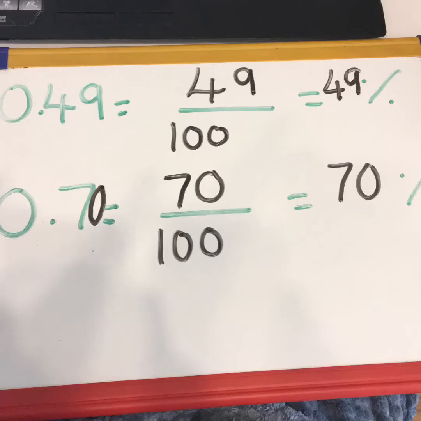Answer time. Hopefully your page looks a little bit like mine. So 0.49 is the same as 49 hundredths. 49 out of 100 equals 49%. Right, for the next one is 0.7. So 0.7 is the same as 7 tenths. Turn that into hundredths would be 70 hundredths, which would be 70%. To prove it, I can put a 0 in my hundredths column. So I've got 0.70, which is the same as 70 hundredths, which is the same as 70%. Well done if you got those right.